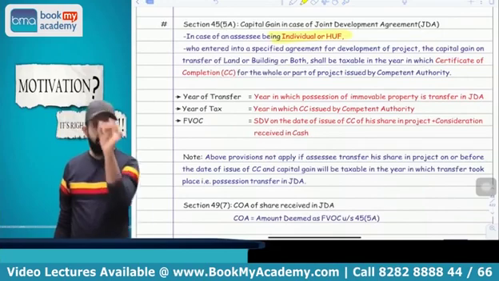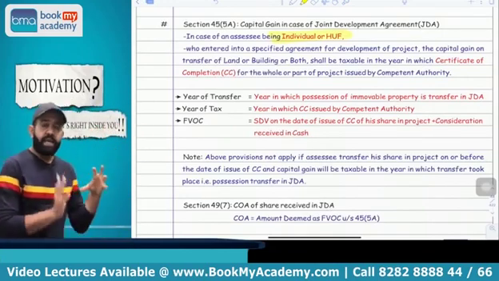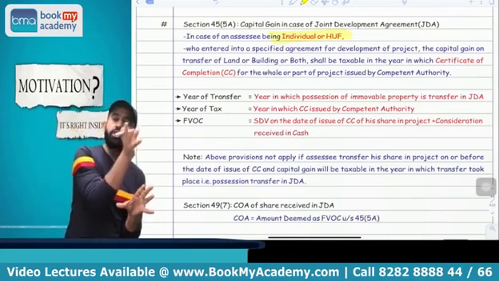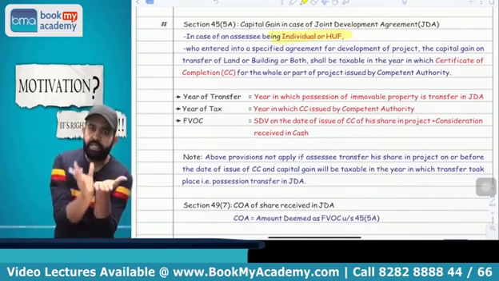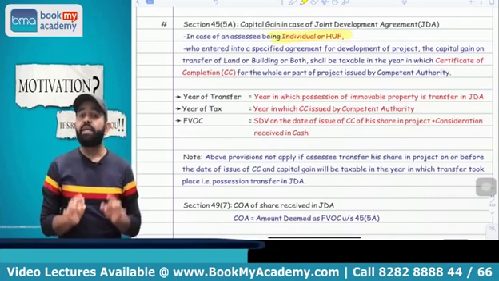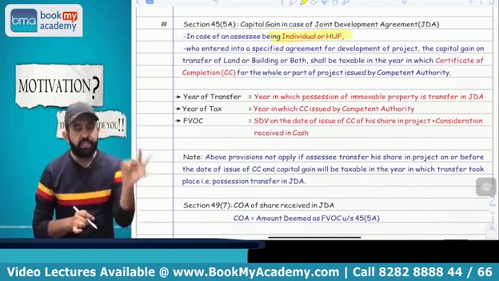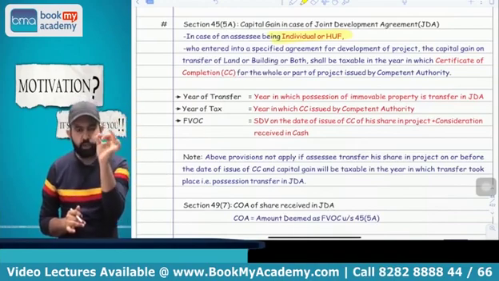If an individual or HUF has some immovable property and transfers that immovable property to a builder under the joint development agreement, then the transfer took place in the year in which possession is handed over to the builder, but tax will be paid in the year in which the completion certificate of that project is received. Means what I am saying, all people please pay attention.